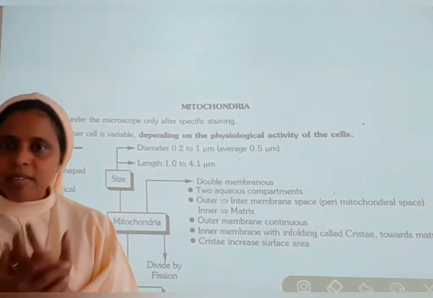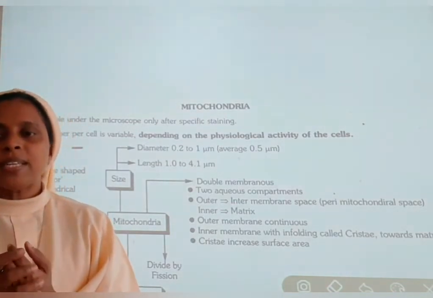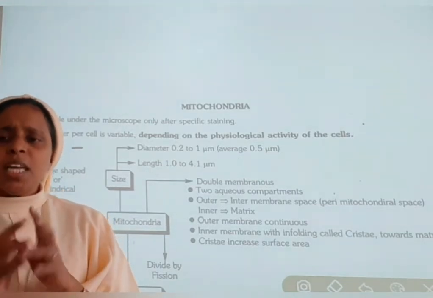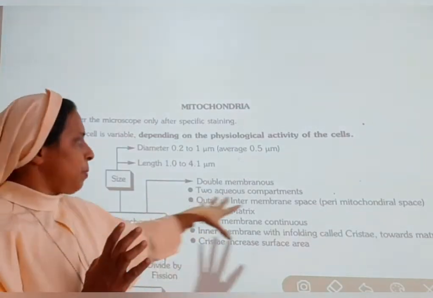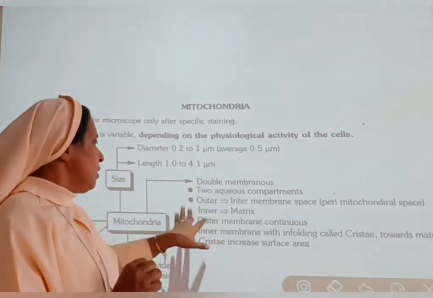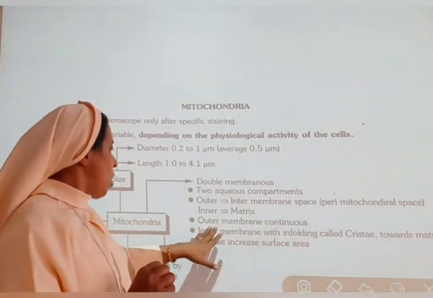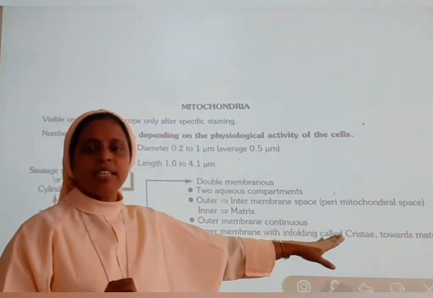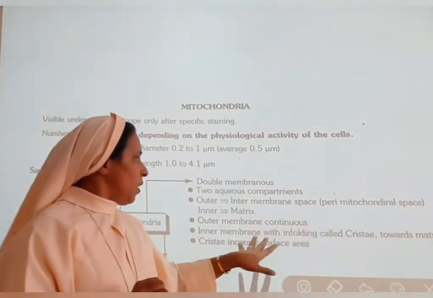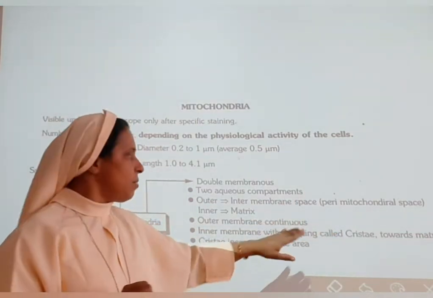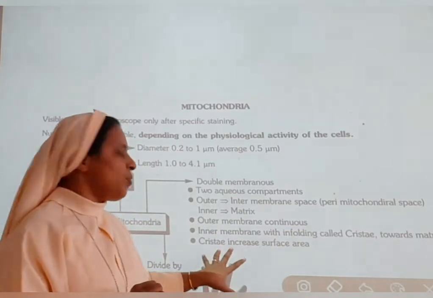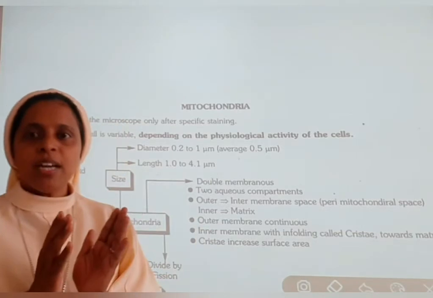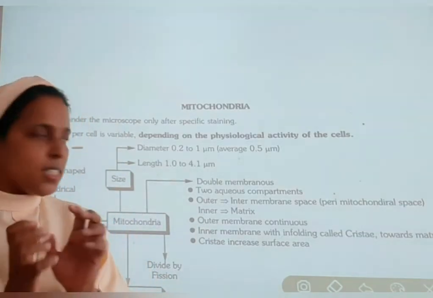What is in it? Enzymes and protons are present, and it is permeable to all molecules. Then the inner matrix. The outer membrane is continuous and the inner membrane has infoldings called cristae. I will show you the image of mitochondria, where we can see the cristae towards the matrix. What is the function of the cristae? They increase the surface area.